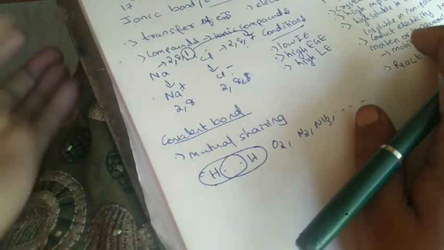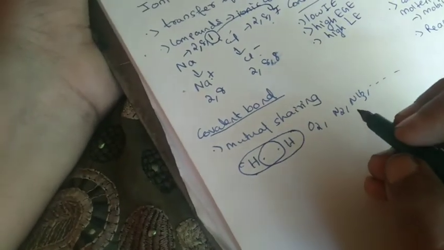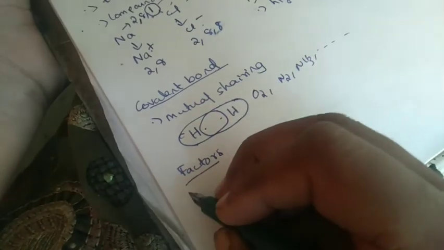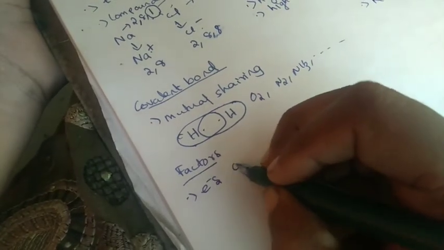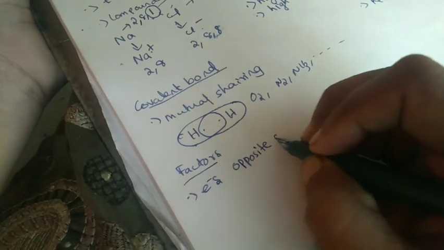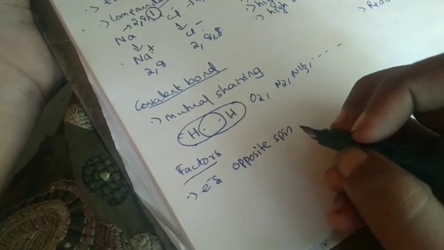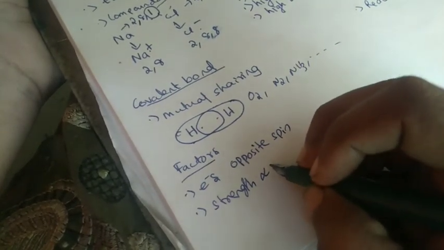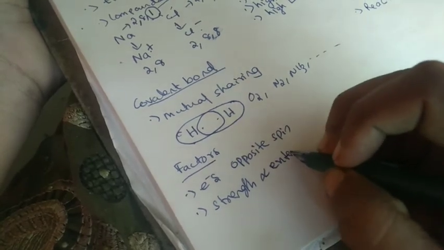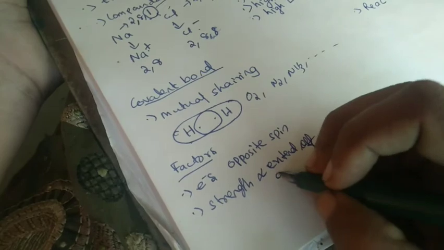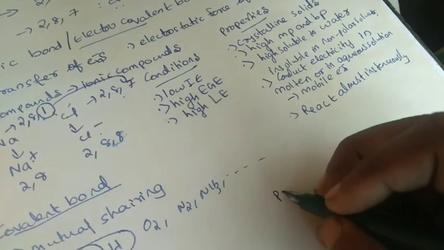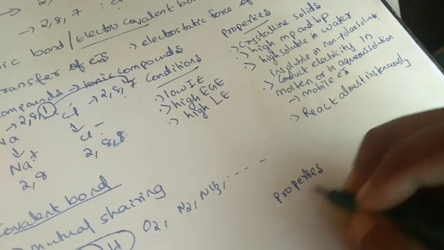Then we want to find its properties, conditions, etc. First, we consider the factors in the formation of a covalent bond, that is, the conditions. First, the electrons must have opposite spin, that is, anticlockwise or clockwise spin. Second, the strength of a covalent bond is directly proportional to the extent of overlapping. If the extent of overlapping increases, then the strength of the covalent bond also increases. These are the two important factors.